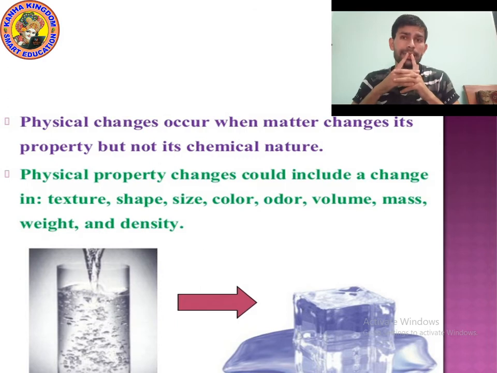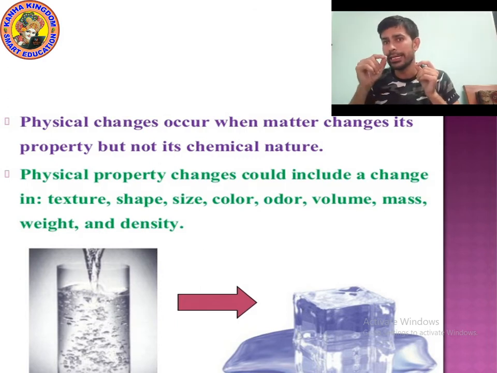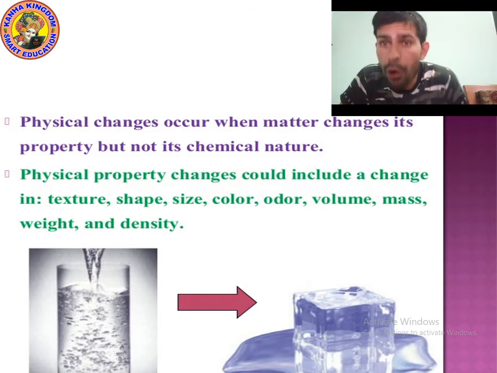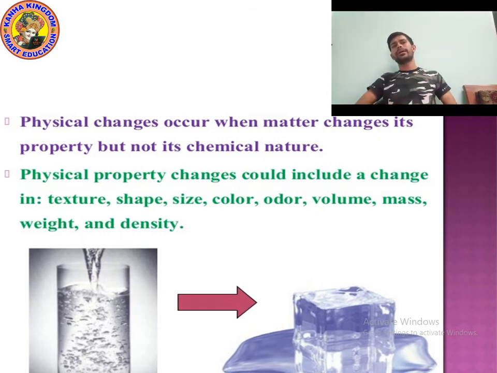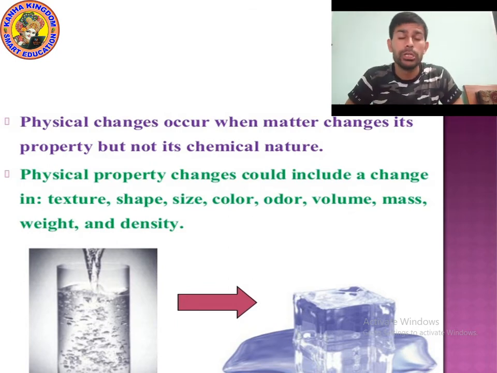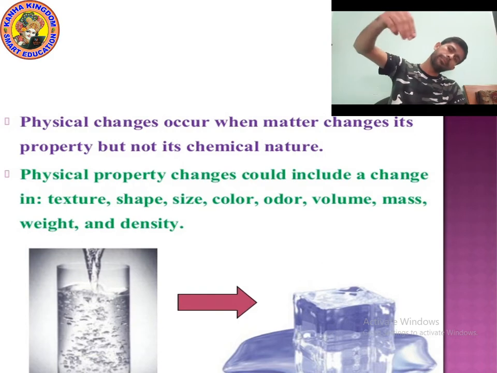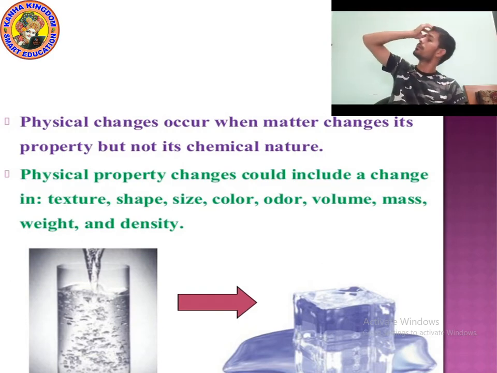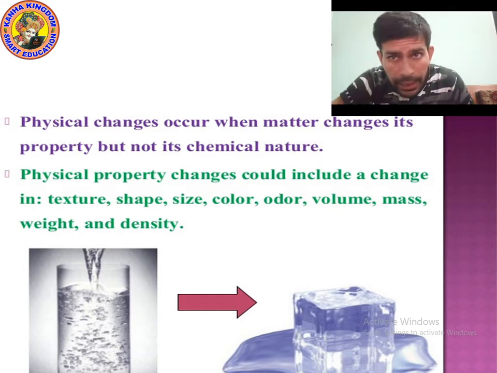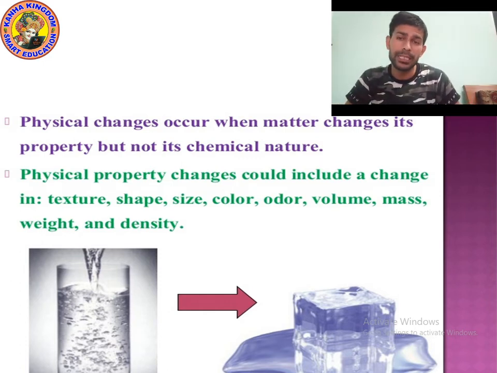But if you take an iron nail, it will sink in water. An iron nail always sinks. A stone can sink in water, but a ship can float. Even a paper boat can float on water. Why? The reason behind it is density. When the density of any object is more than the density of water, then it will always sink. But if the density of the object is less than water, then it will always float.